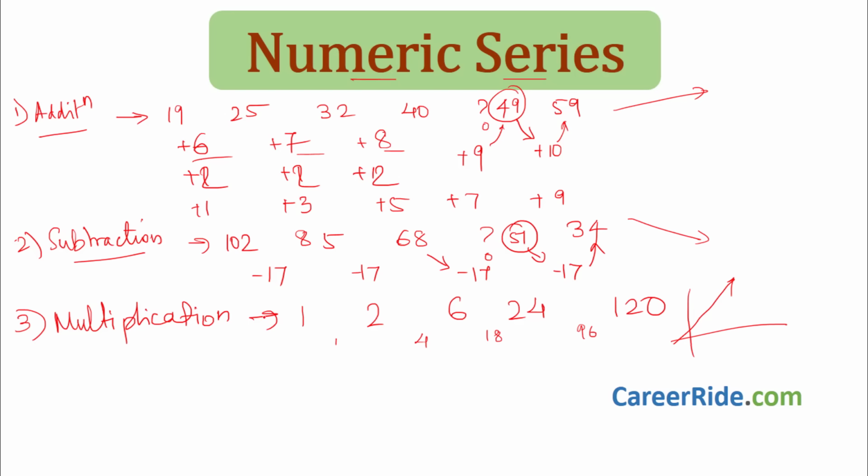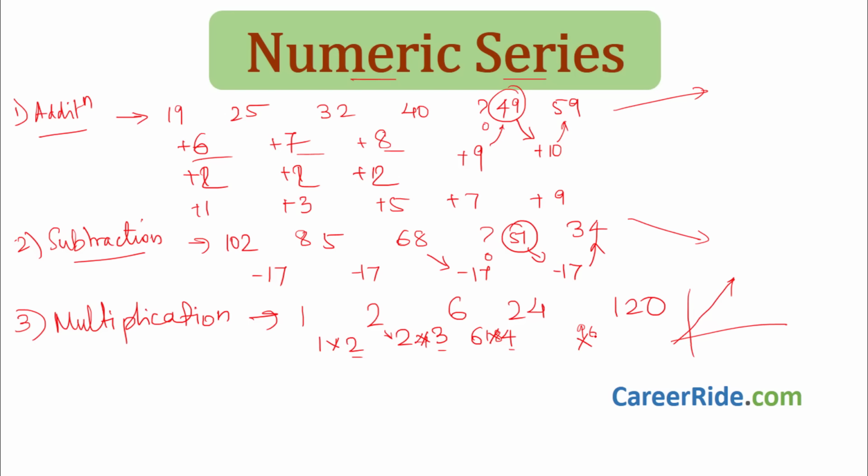That means this must be related to multiplication. So let's try to think of some multiplication. What is the relation? 1 into 2 is 2. 2 and 6, what might be the relation? We know 2 into 3 is 6, correct? Now 6 and 24, 6 into 4 is 24. So what is happening is that the number is multiplied by something: first by 2, then 3, then 4.